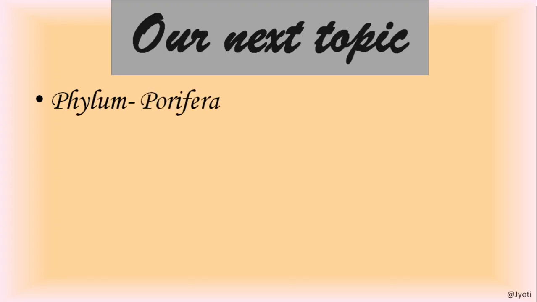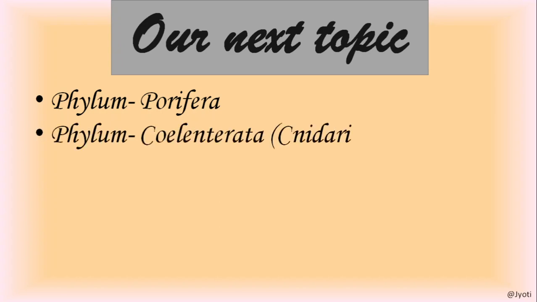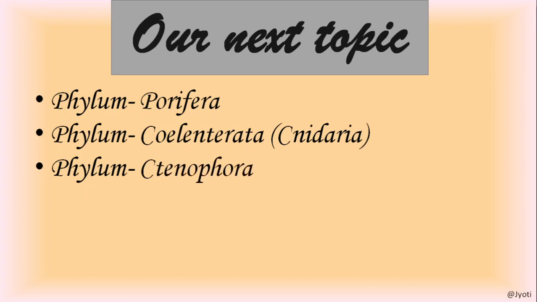So in this session we discussed the basis, or the features, on which the classification of the animal kingdom is based. I think it is very clear to you, and in our next session we'll start discussing the different phyla. We'll discuss the phylum Porifera, phylum Coelenterata and phylum Ctenophora.